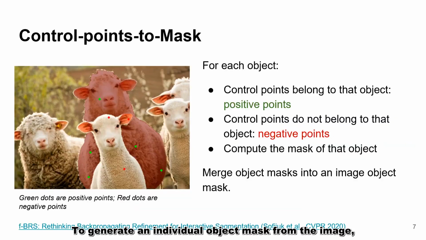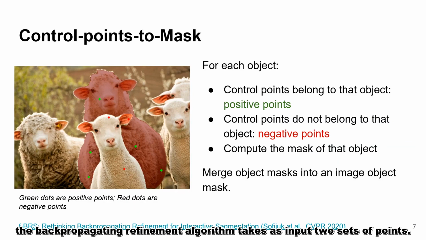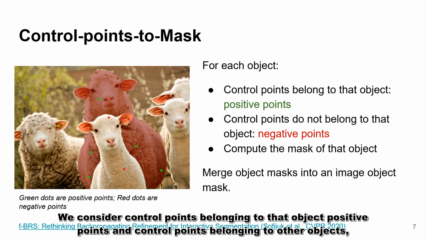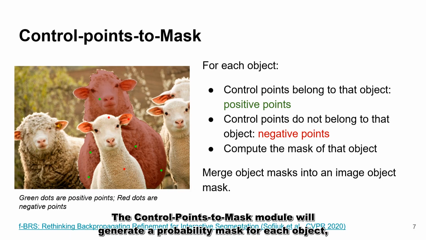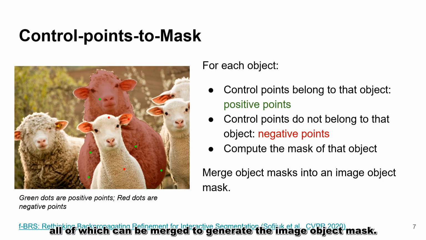To generate an individual object map from the image, the propagating refinement algorithm takes as input two sets of points. We consider control points belonging to that object positive points, and control points belonging to other objects, often including the background class, as negative points. The control-points-to-mask module will generate a probability mask for each object, all of which can be merged to generate the object mask.